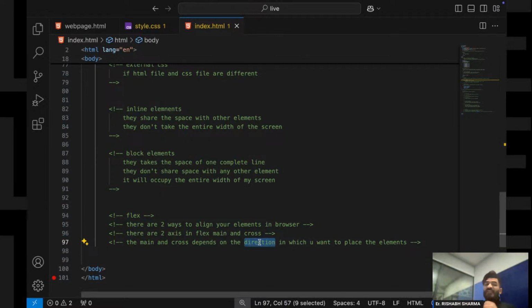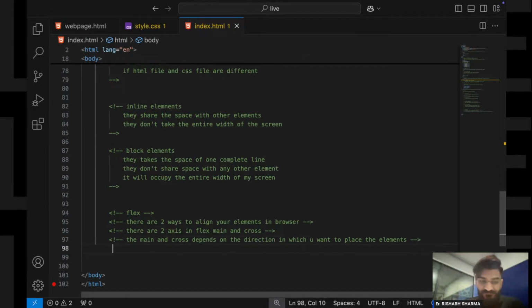Now suppose we have two directions. Flex has two directions, as I told you: one is row and the other is column. The first one is row direction and the second one is column direction. What is row?